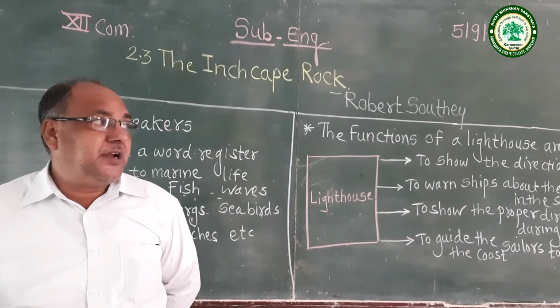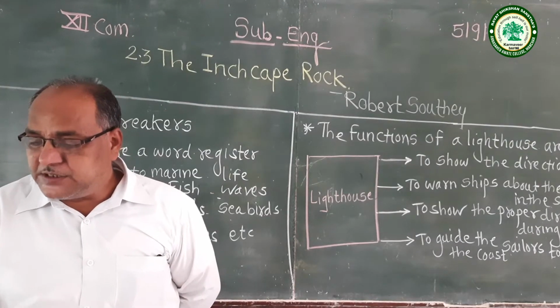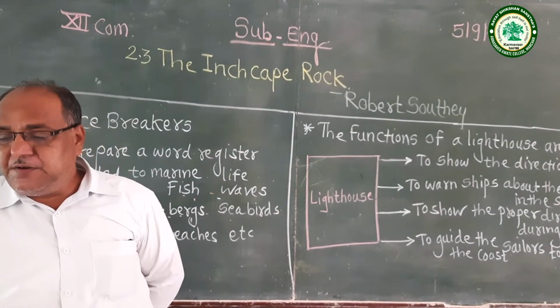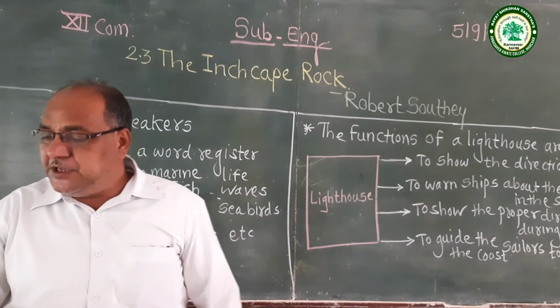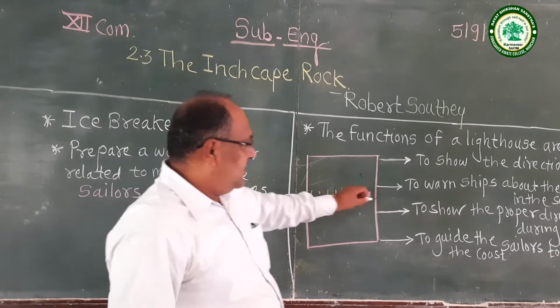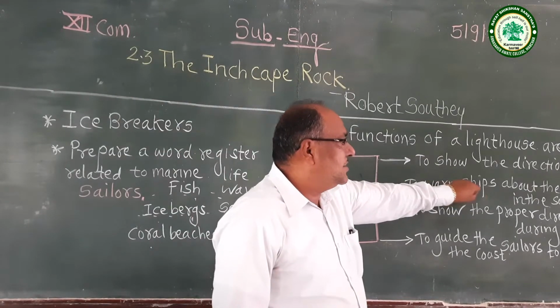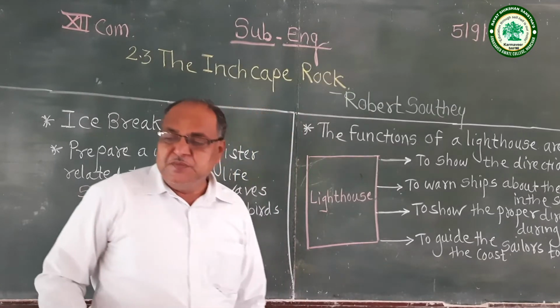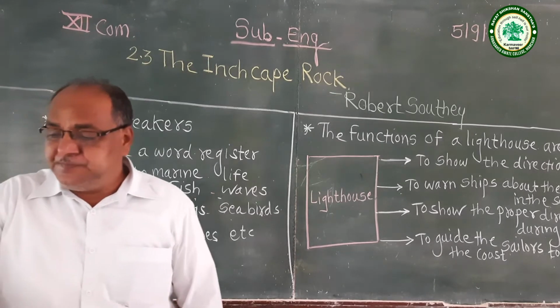Another function you should write: what is the use of a lighthouse to the people, or to a sailor especially? The second benefit of a lighthouse is to warn ships about the dangers in the sea. So this is another function of a lighthouse.